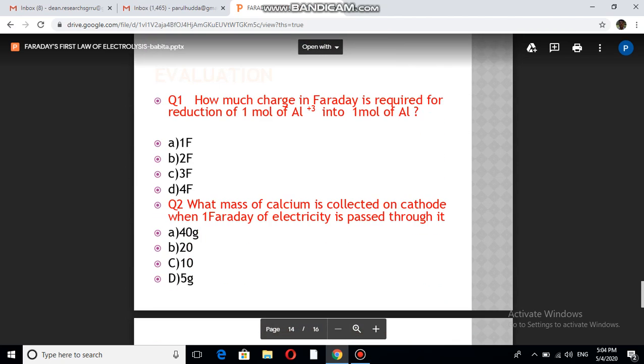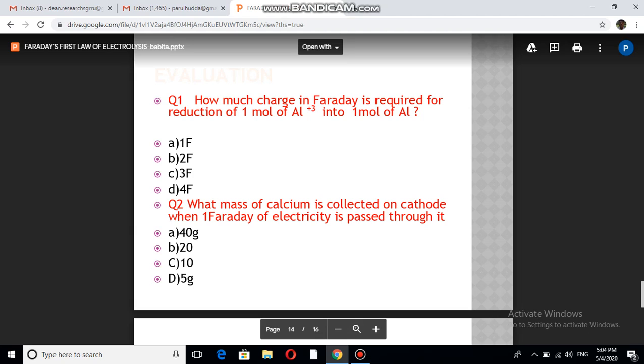So we can also solve these two questions. How much charge in Faraday is required for reduction of 1 mole of Al3+ into 1 mole of aluminium? This is already done because of the +3 charge, 3 electrons are involved. So the answer is C in this case. Second question, what mass of calcium is collected on the cathode when 1 Faraday of electricity is passed through it?